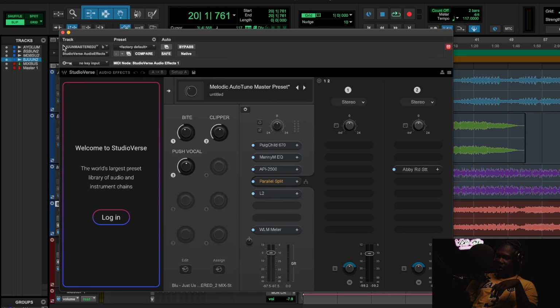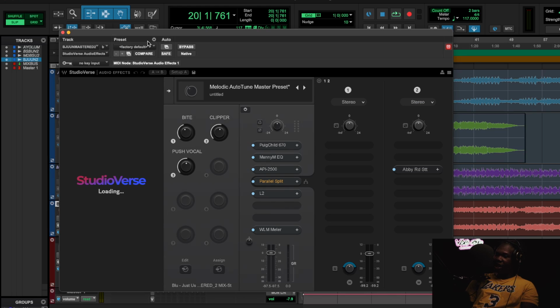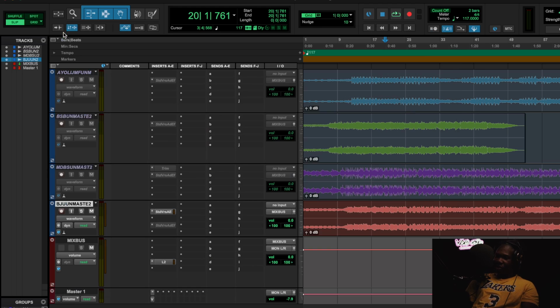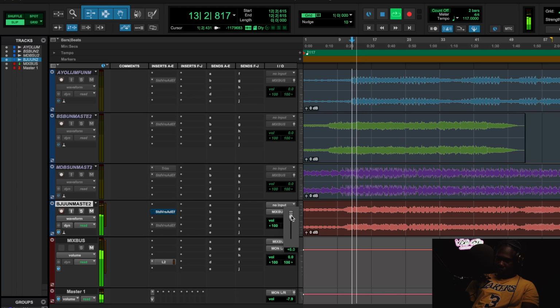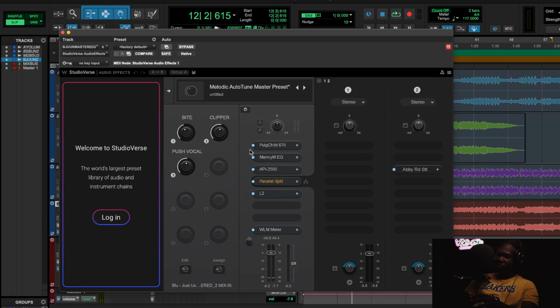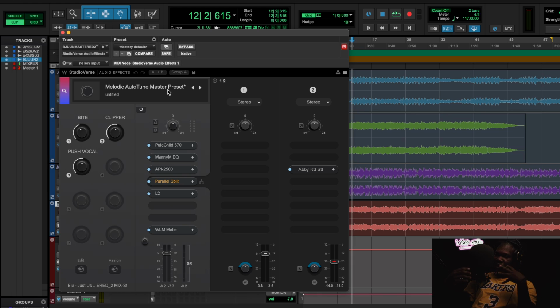Last preset that we have right here is the Melodic Auto-Tune master preset. This is for people who are doing singing-type songs, not even just singing, but melodic auto-tune, NBA YoungBoy, any type of style. So let's look at this right here. This preset is more focused on pushing vocals, so this is if you want your vocal to be up front.